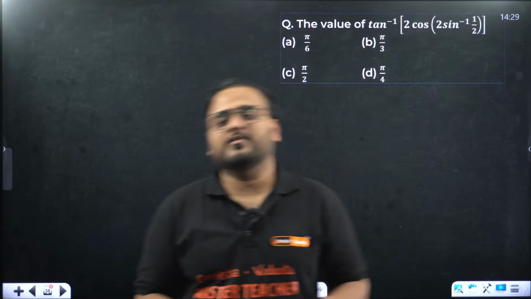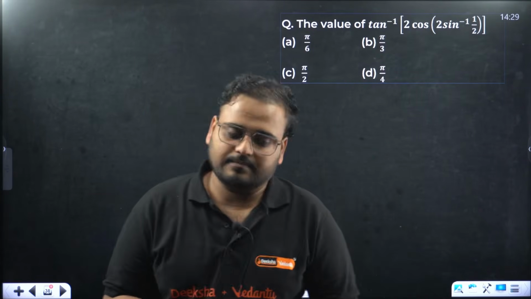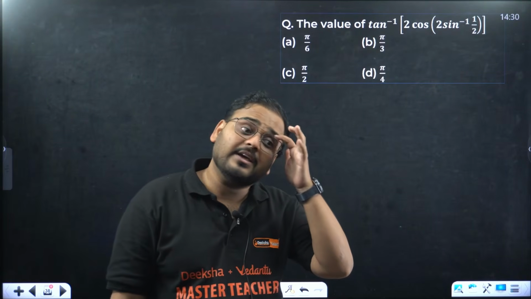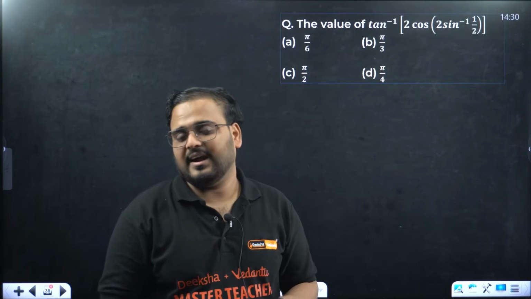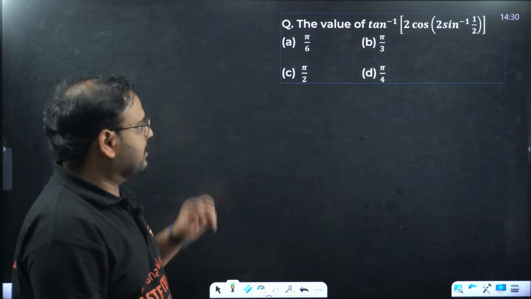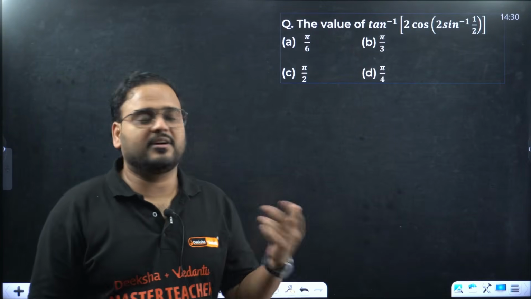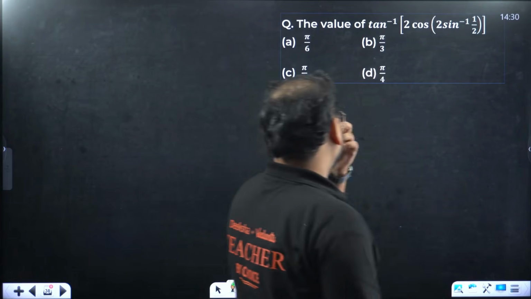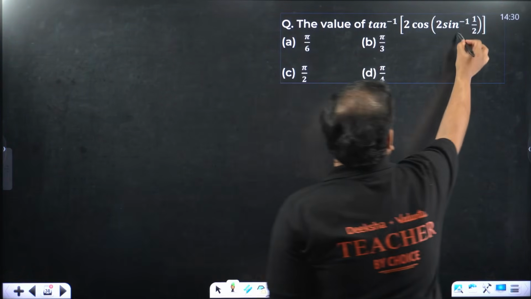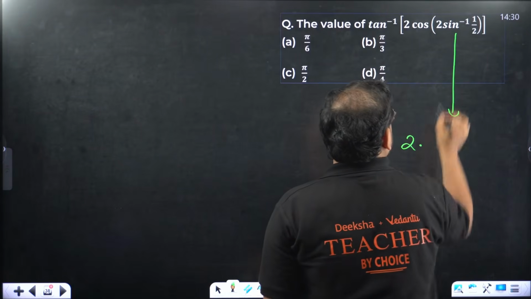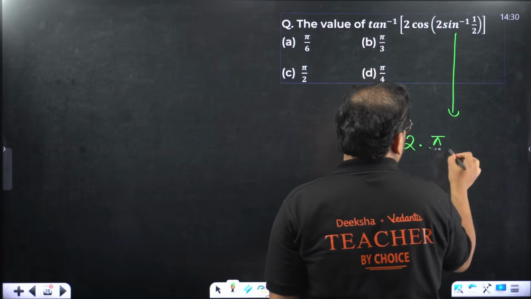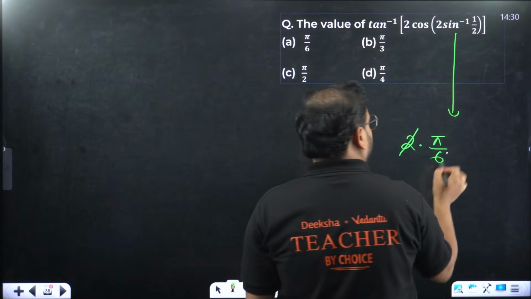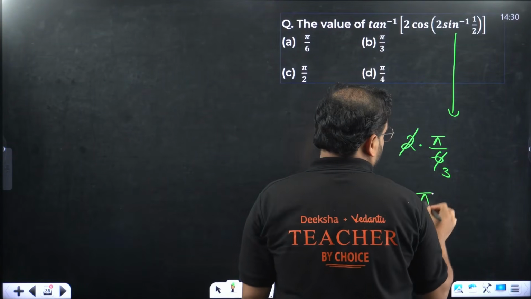The chapter itself is not difficult. Only for certain questions of ITF where you have identities involved does it become a little tricky, but only if you don't know the formulas of ITF that I've already given you in the class. So download the notes and simply learn from there. The value of tan inverse of 2 cos 2 sine inverse of 1 by 2. Have a look, start from here right away. 2 times sine inverse of 1 by 2 is how much? Pi by 6 times 2, so I am getting pi by 3.